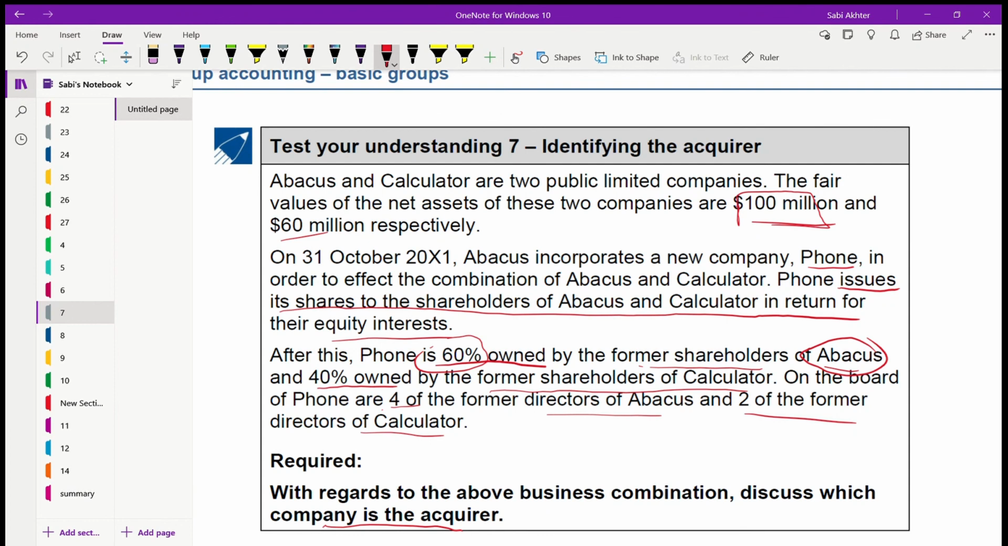But you don't have to concentrate so much on this type of question. Okay? It's not asked in SBR. In SBR, they clearly give you who is the acquirer.